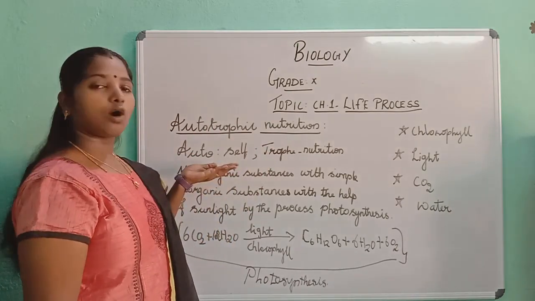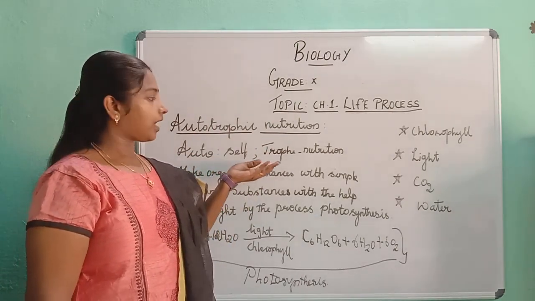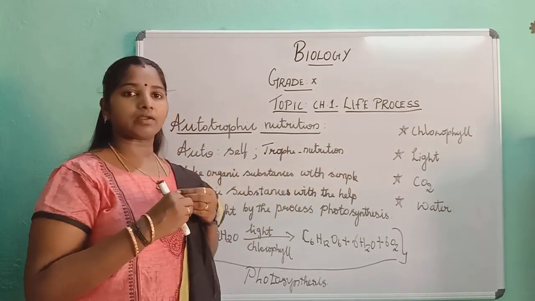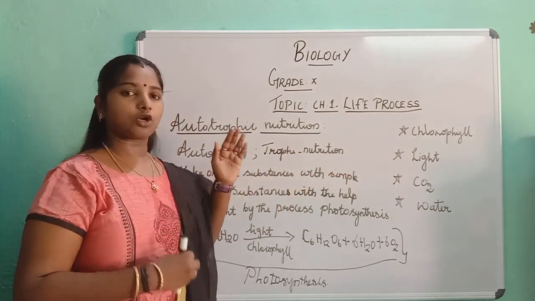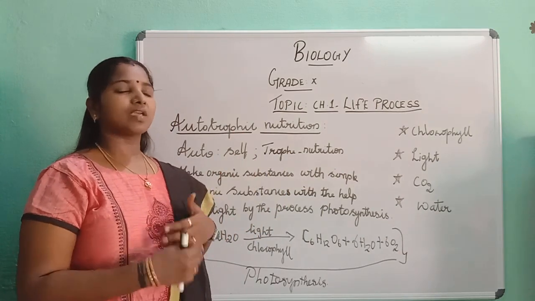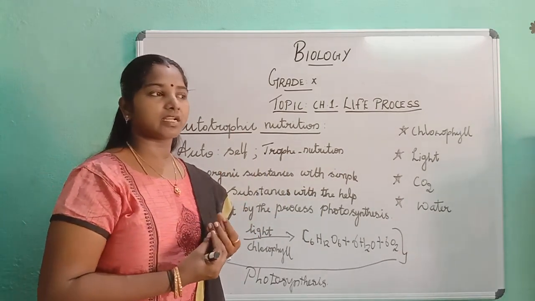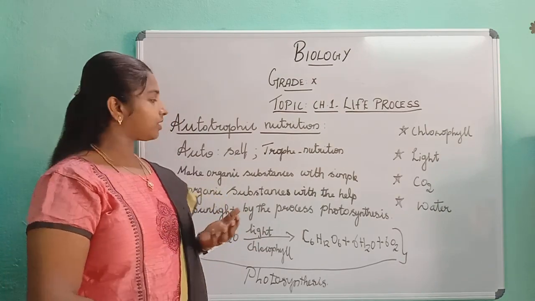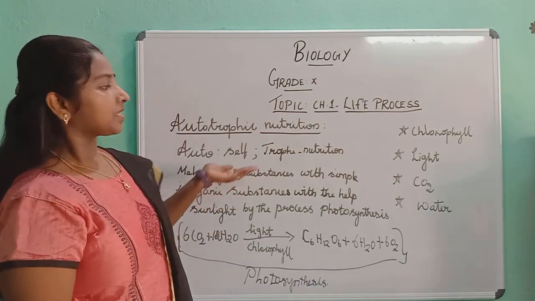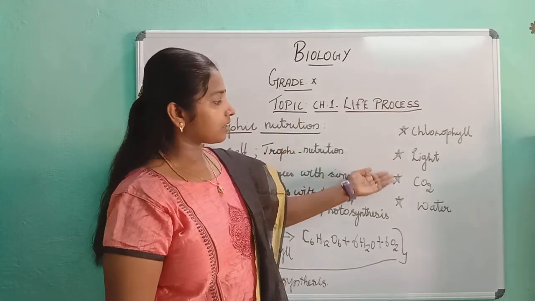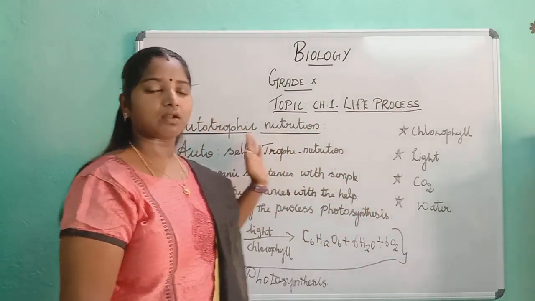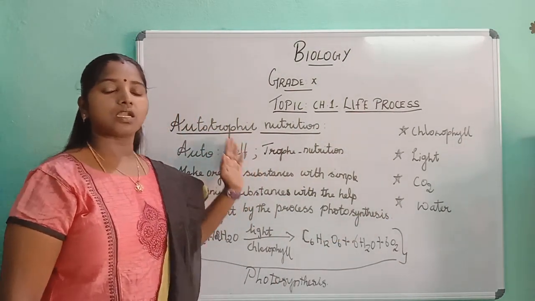You all know auto means self, right? And trophy means nutrition. So self, it is preparing the food by itself. That is the meaning of autotrophic nutrition. Without some ingredients we can't prepare food, am I right? So what are the ingredients needed to prepare food? It is chlorophyll, light, carbon dioxide and water. If you remember all these 4 points, you can write about autotrophic nutrition in your own words.